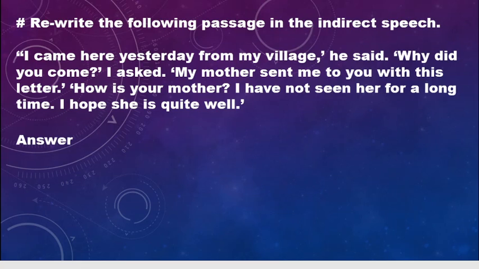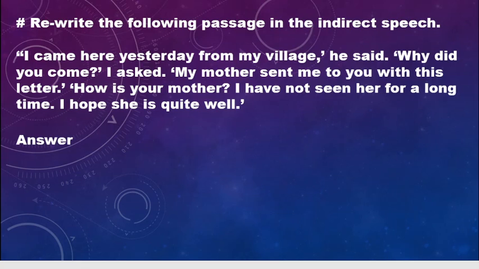Like here, the persons we find: he, I. So conversation is happening between he and I. And what the sentence is: I came here yesterday from my village. Why did you come? So we have to identify each and every sentence in terms of tense and sentence type.